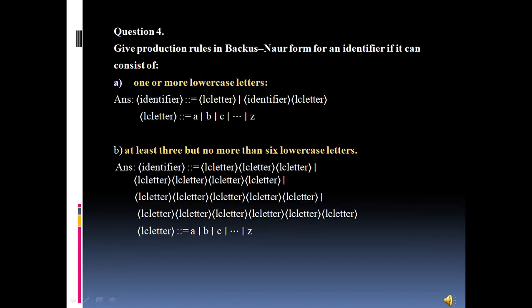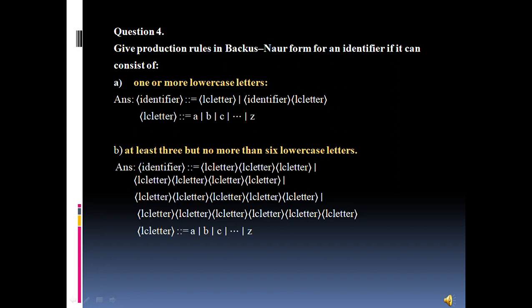So now let us proceed to question number 4. Question number 4 states: give the production rule in Backus-Naur form for an identifier if it can consist of the following. We have some problems given. A: one or more lowercase letters. So here the identifier can have one or more lowercase letters, and the lowercase letters would obviously be from a to z, that is lowercase English letters.